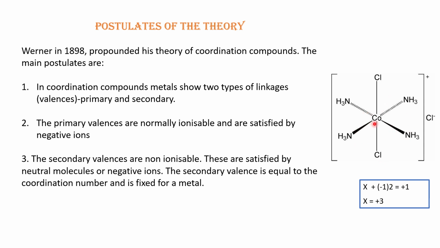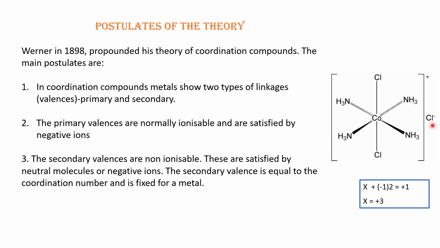Because they are covalent bonds, not ionic bonds, they will not be dissolved in a polar solvent. So you will not get them as separate ions when you dissolve this complex in water. That's why they are not ionizable. So in this compound, these 2 chlorides are not ionizable as they are bonded with a covalent bond to the cobalt metal.